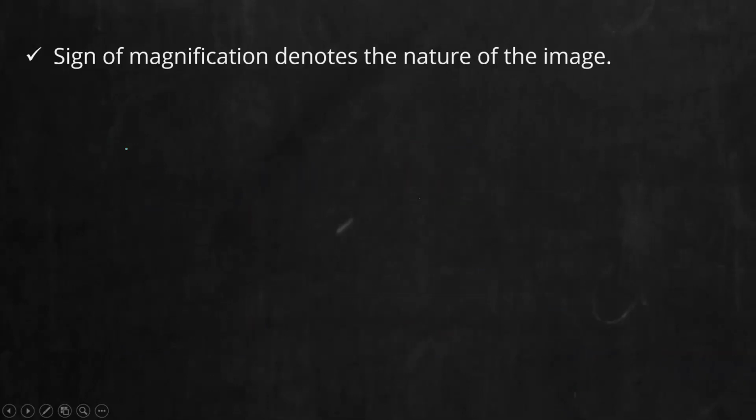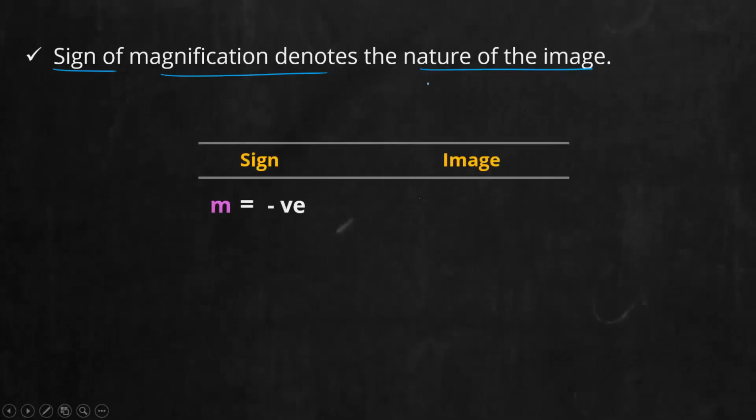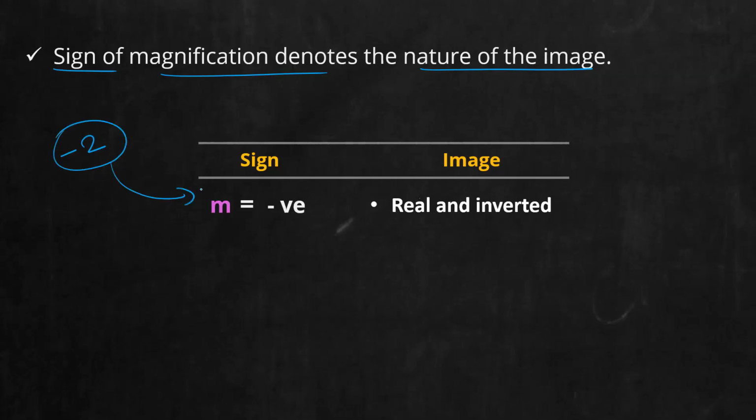Now next is regarding sign. So note it down: sign of magnification. What does it signify or denote? It denotes the nature of the image. First case, when the sign is negative. When the magnification sign is negative, it means the image is real and inverted. Write it down. So coming back to that same case, -2: what does the minus signify? The image is real and inverted. And what does 2 signify? The image height is greater than that of the object. Minus means real and inverted.